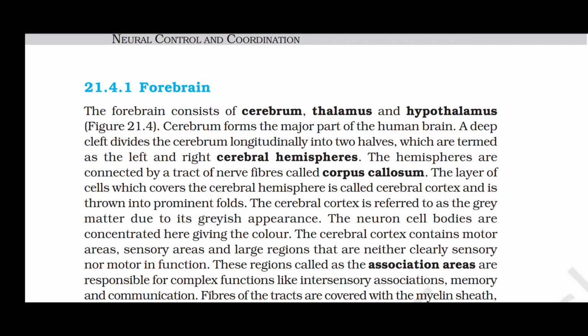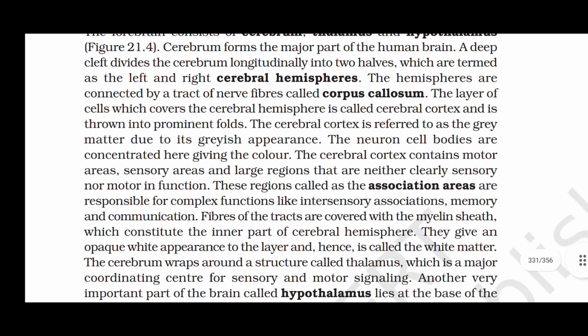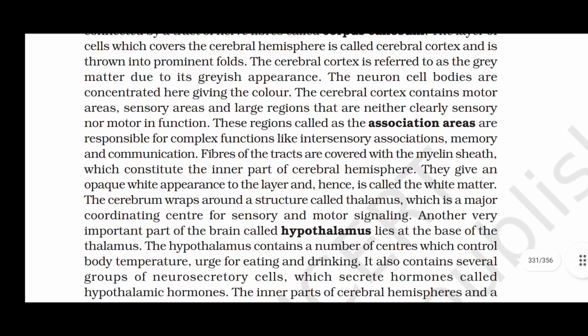The cerebral cortex contains motor areas, sensory areas, and large regions that are neither clearly sensory nor motor in function. These regions, called the association areas, are responsible for complex functions like intersensory association, memory, and communication.